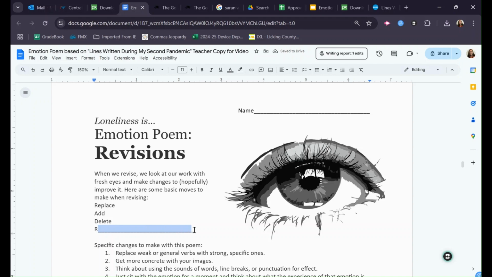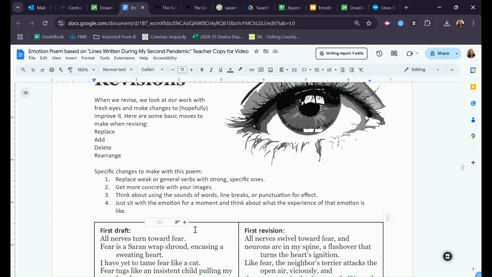And remember the words of Stephen King, right? Second draft equals first draft minus 10%. Although I think that's true for people who like to write. For people who don't like to write, maybe you need to add 10%. Okay, and then finally we can rearrange. We can look at the parts and see what works, what doesn't work. Now, one thing you can also do while you revise is just to start over. So if it's terrible and you don't like it, well, then start from scratch. That's okay, especially with something short like this.